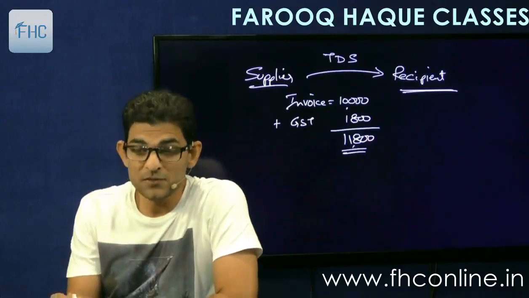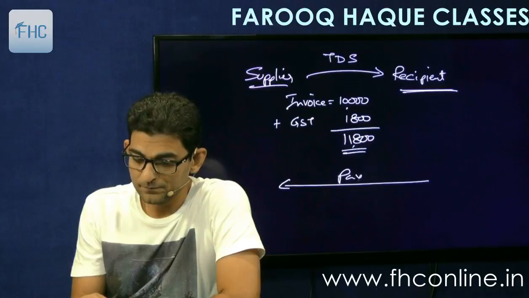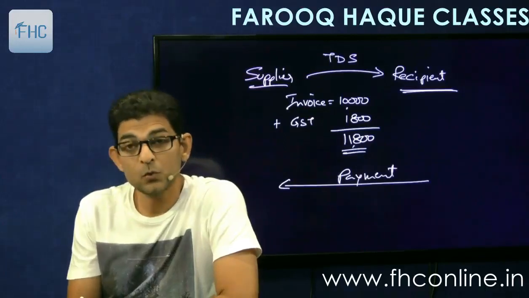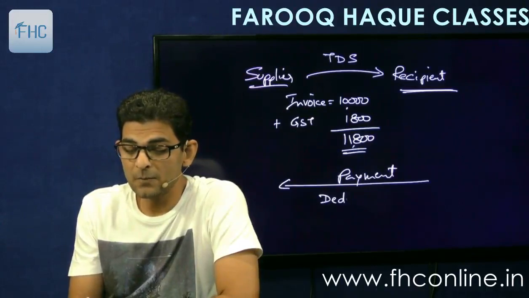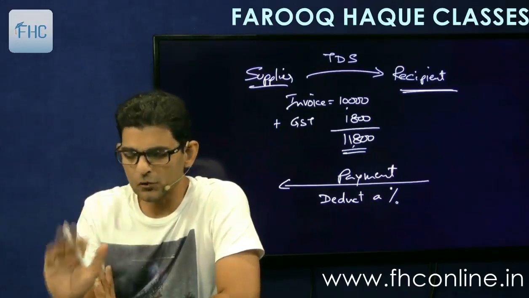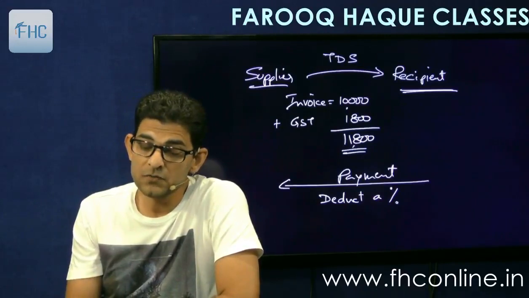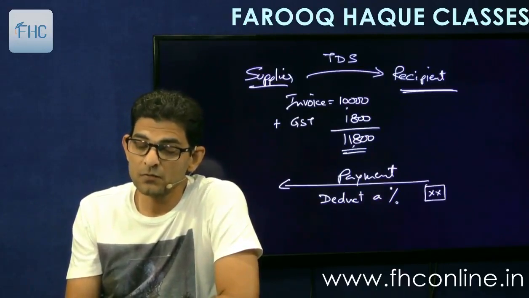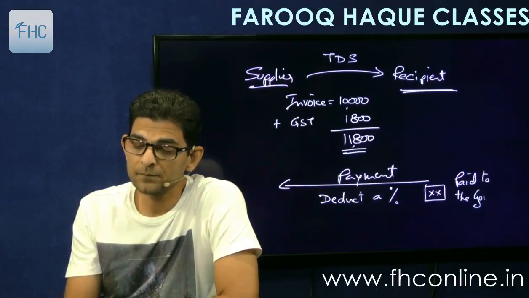So what the recipient is going to do is, when he makes this payment to the supplier, he will have to deduct a percentage, which will be a prescribed percentage. We are going to see all those things. He'll deduct it, and this deducted amount will be paid to the government.